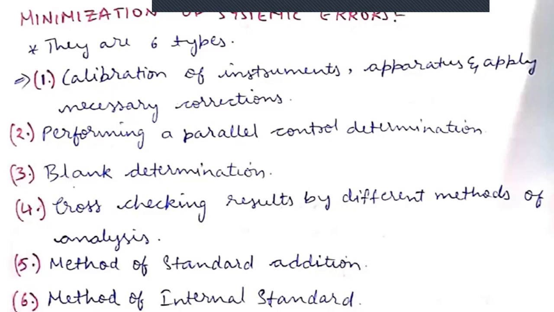The second method is called the parallel control method. This method is useful for estimation of samples by comparing with standard substances. So here also we are comparing the sample with the standard substance. The important thing is we prepare two solutions, the sample solution as well as the standard solution. These two solutions are placed in the instrument under identical conditions. For example, we need to take the same concentration of the sample as well as the standard solution.